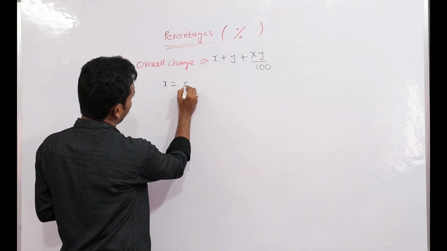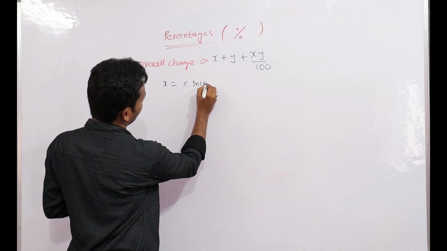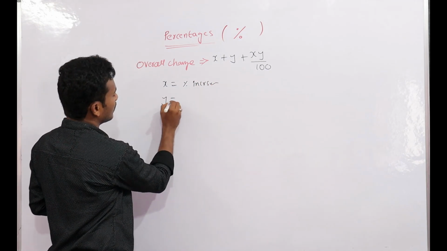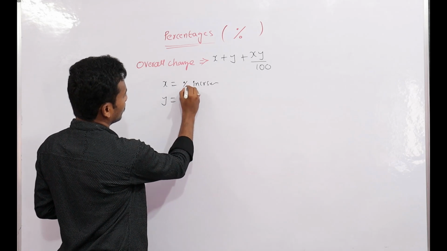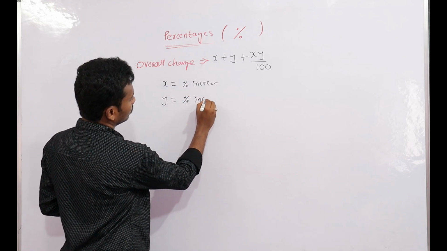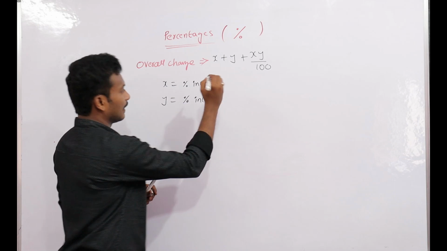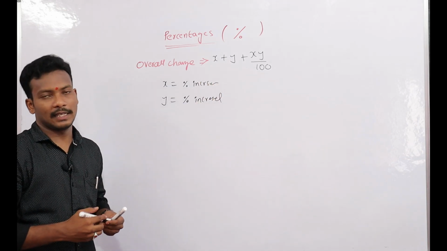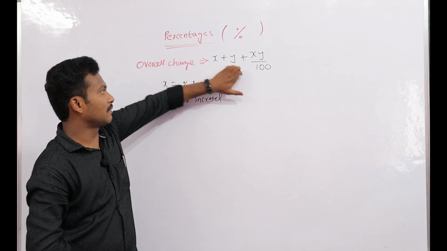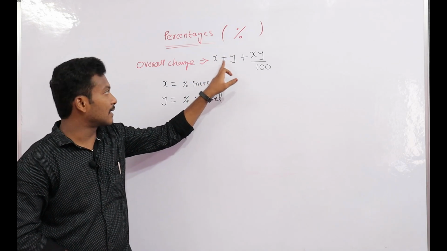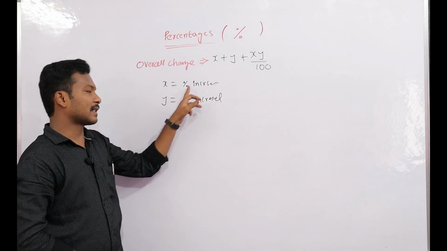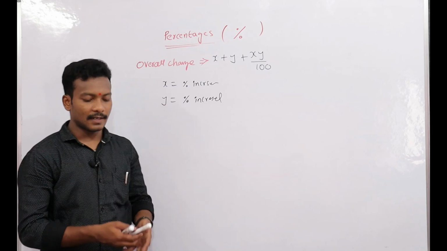X is percentage increased. Next, y is also percentage increased. In this one, x, y, we are taking here also plus, here also plus. That's why x is percentage increased, y is percentage increased.